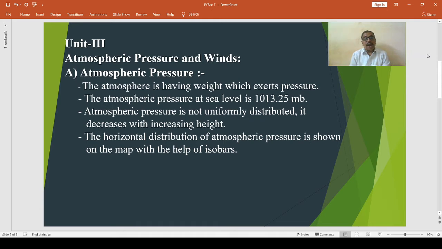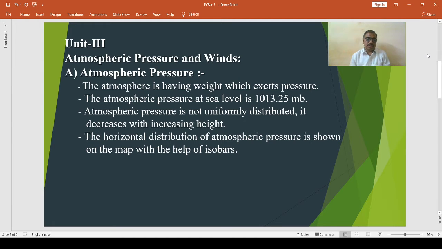The air is highly compressible. The lowest layers of the atmosphere are the densest because of the weight of the air above them. Hence, atmospheric pressure is always highest at sea level, and that is 1013.25 millibar.